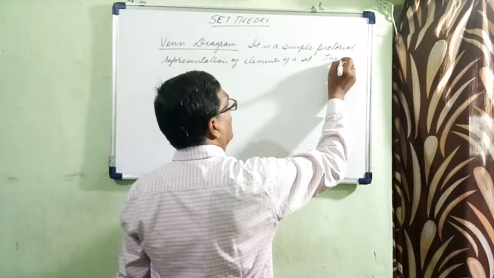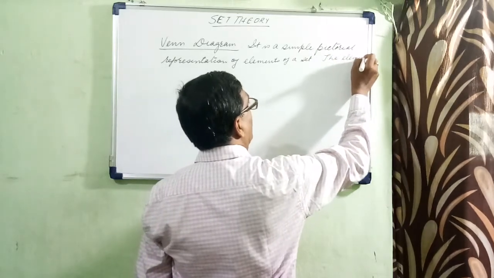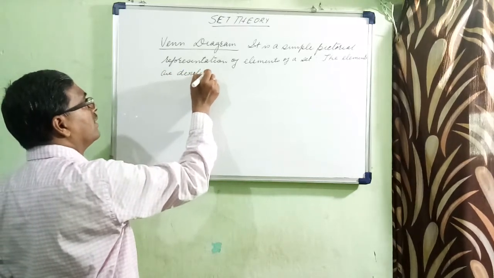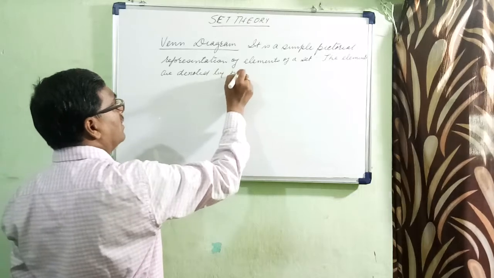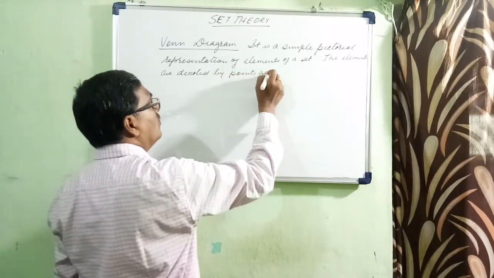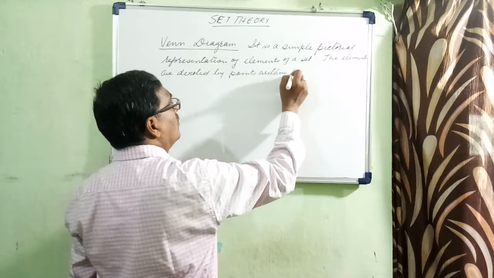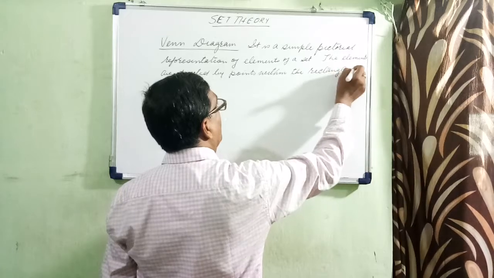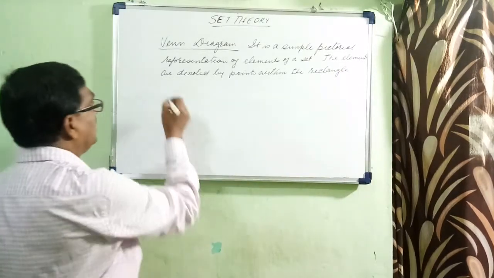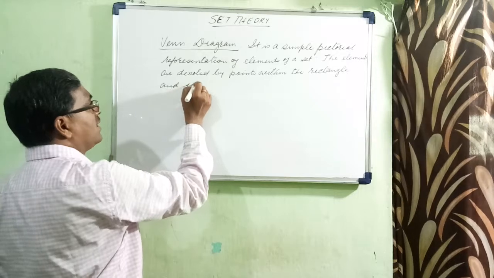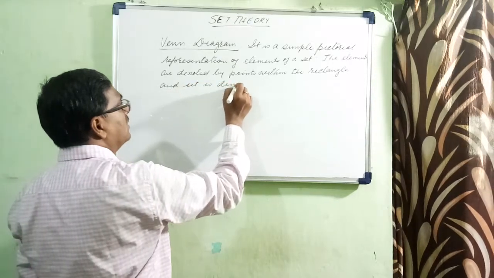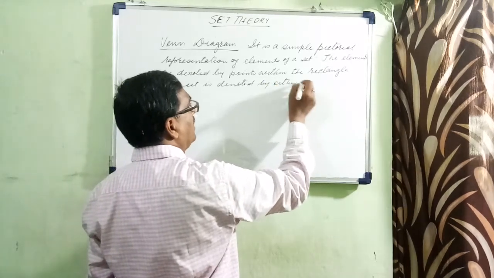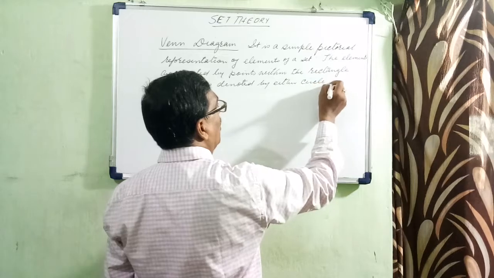The elements are denoted by points within the rectangle, and the set is denoted by either a circle or an oval.